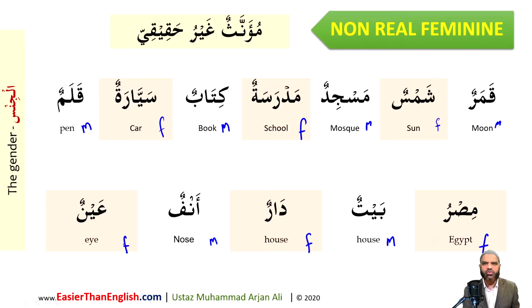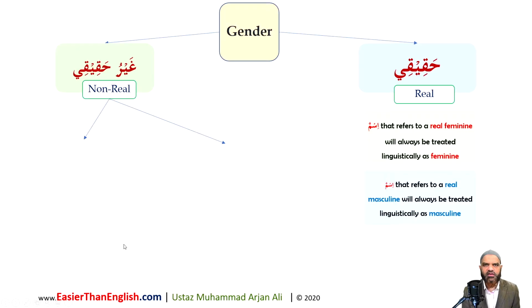So how do we deal with words that biologically do not have a natural gender? How do we treat them? Do we learn each word along with its meaning and its gender? Is that the best way forward? Or are there rules that we can follow to clinically identify whether that word should be treated as masculine or feminine? Leaving the real to one side, if we look at the non-real words, and there are a vast number, the scholars have given us simple steps we can follow in order to identify with a high degree of precision whether that ism should be treated as masculine or feminine. That's without you having to learn a lot of Arabic. You can do that, inshallah, and we're going to do that in lesson number 3.